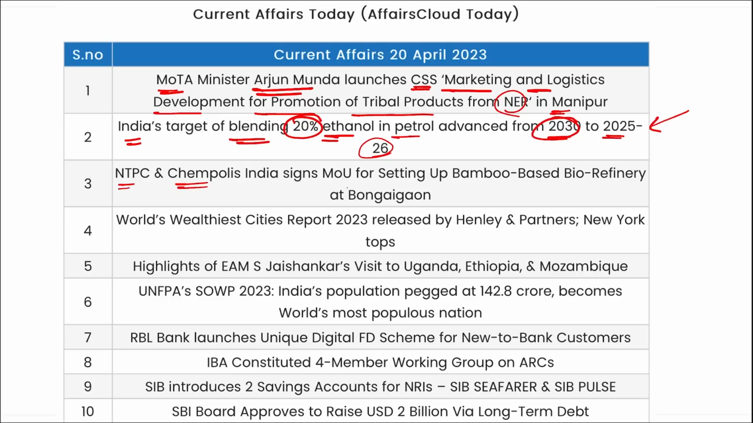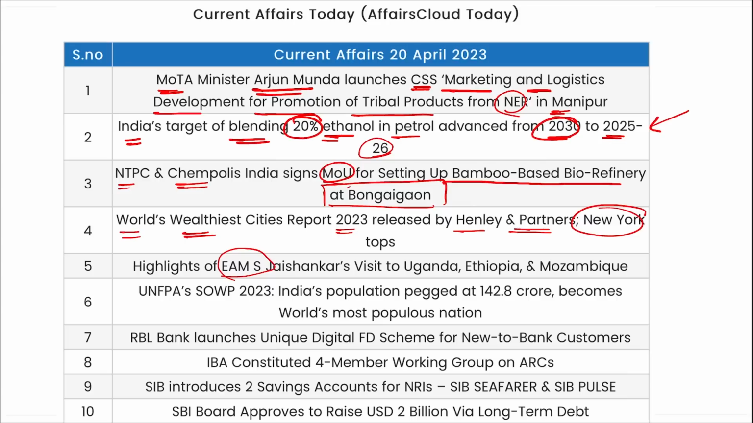NTPC and Chempolis India signed an MOU for setting up a bamboo-based biorefinery at Bongaigaon. World's Wealthiest Cities Report 2023 was released by Henley and Partners, and New York topped this particular list. Then External Affairs Minister Dr. S. Jaishankar visited Uganda, Ethiopia, and Mozambique.